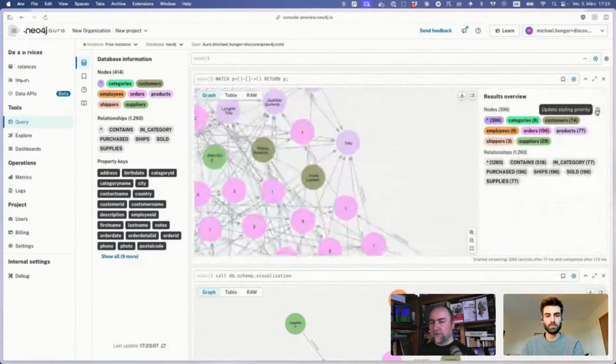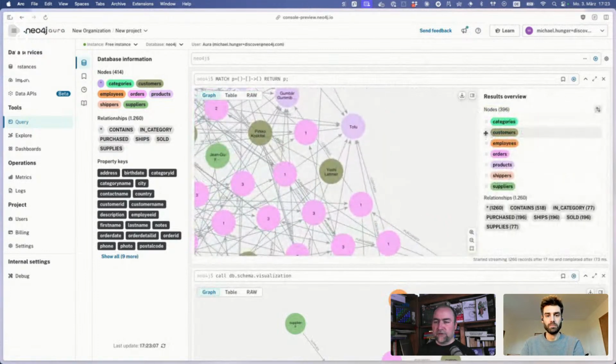You can also change the order. For instance, if you have multi-labeled nodes with additional labels, you can sort which labels should be prioritized in coloring and picking captions and things like that, which is a nice feature as well.